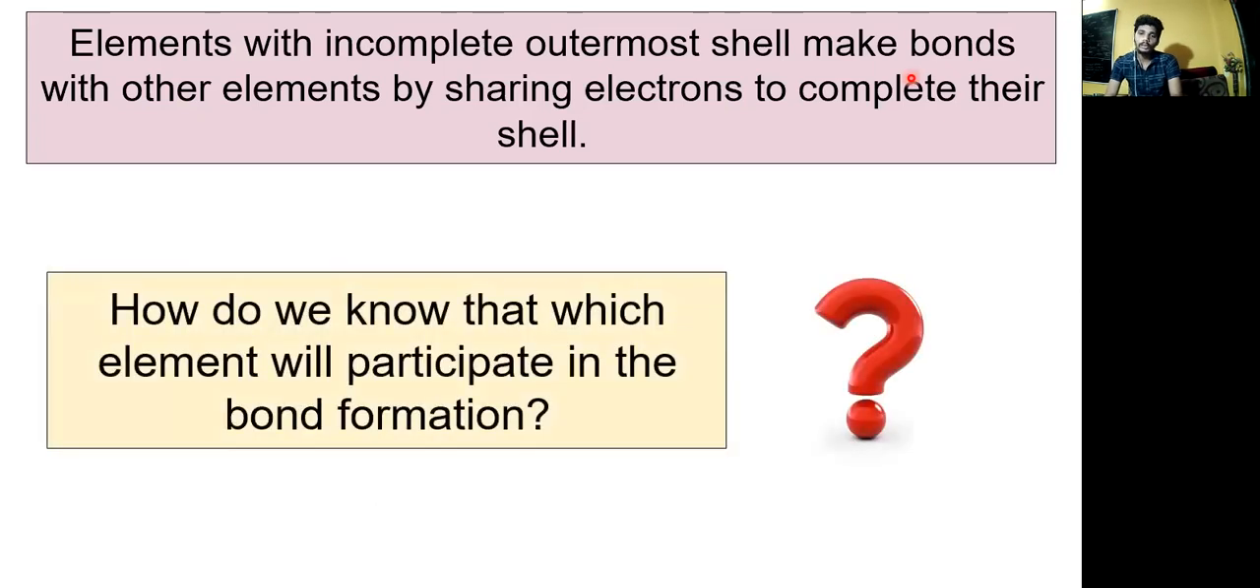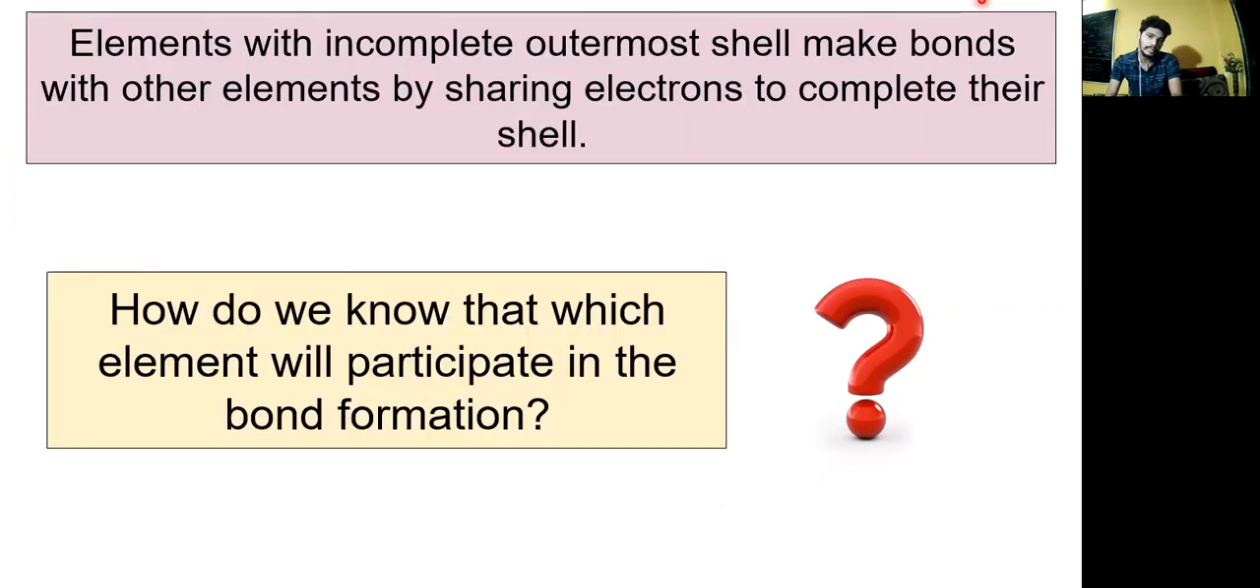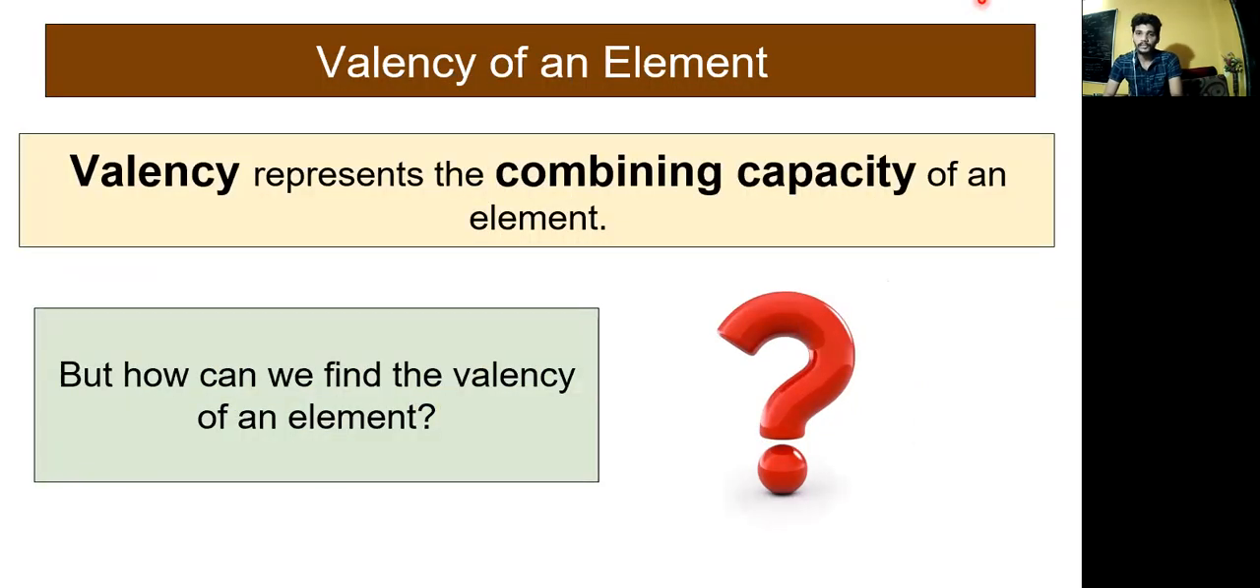How do we know which elements participate in bond formation? How can we interpret whether an element can be involved in bond formation or not? To answer this question, we study the valency of the element. So what is valency? Valency represents the combining capacity of an element.